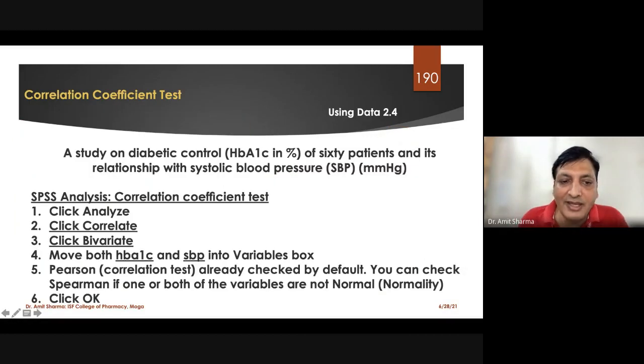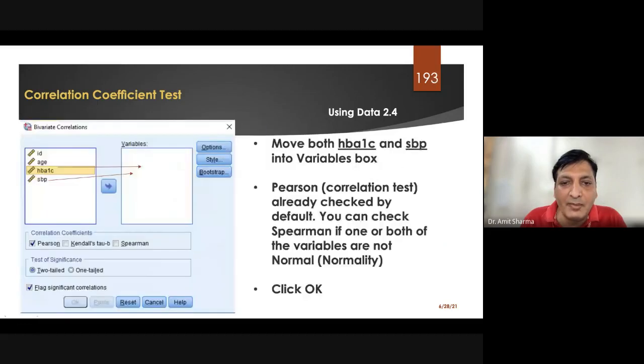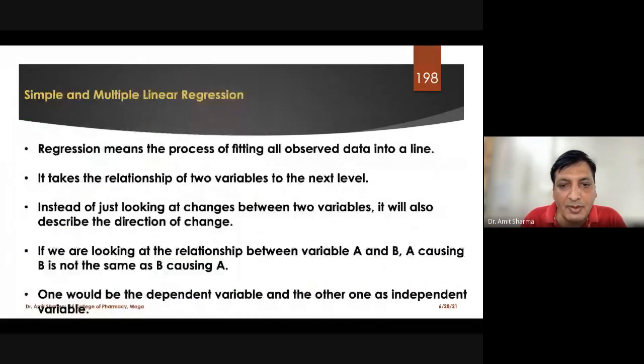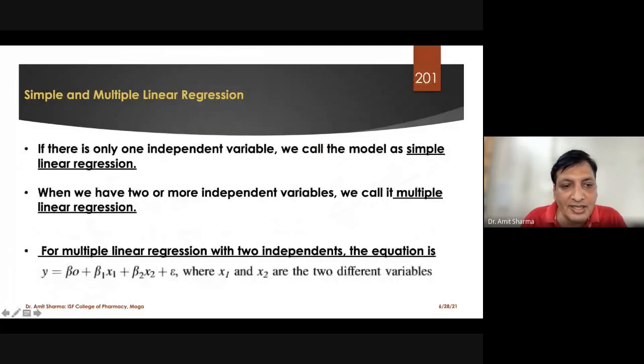So while applying the test, you can have multiple pairs, but I'll show you the formula at that time. Formula will be like this. For example, if we have more than two independent variables which we want to run together in the linear regression, then beta 1 and x1 represent the first variable, beta 2 and x2 represent the second variable, and if you have a third variable, then you have to expand the formula to beta 3 x3, and if you have a fourth variable, then beta 4 x4, like this you have to expand.